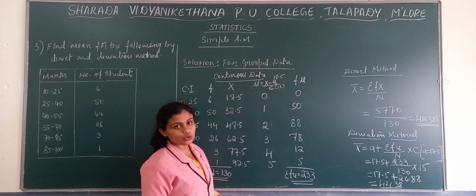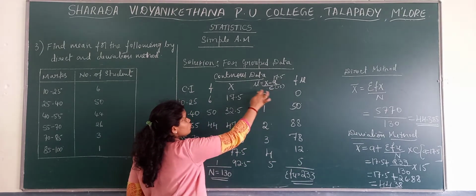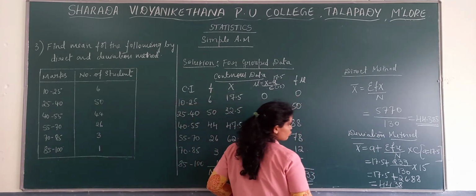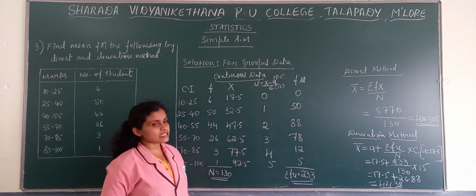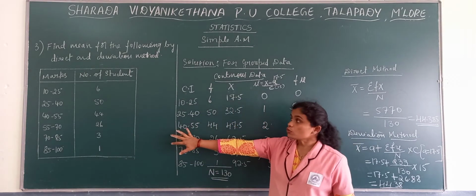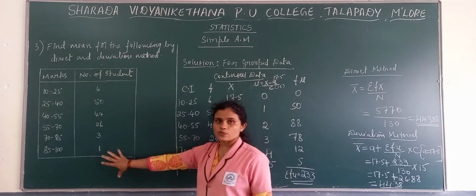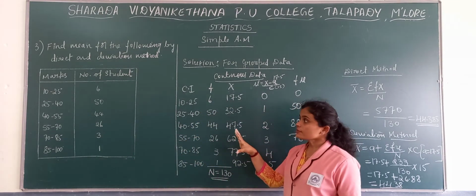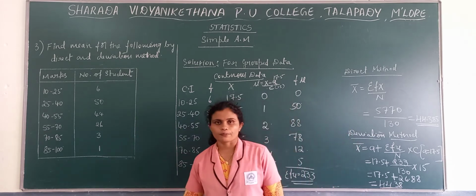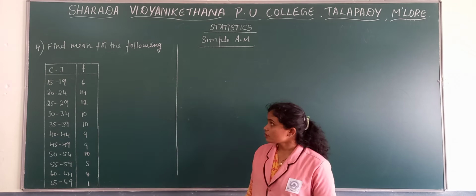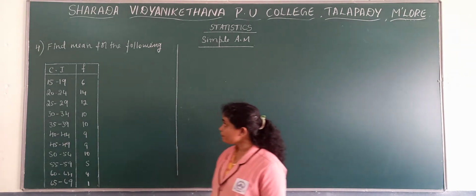We get u. Then later on u is multiplied with frequency f. Then total the fu column. So this is about grouped data, continuous series. Now we will move towards the next problem.